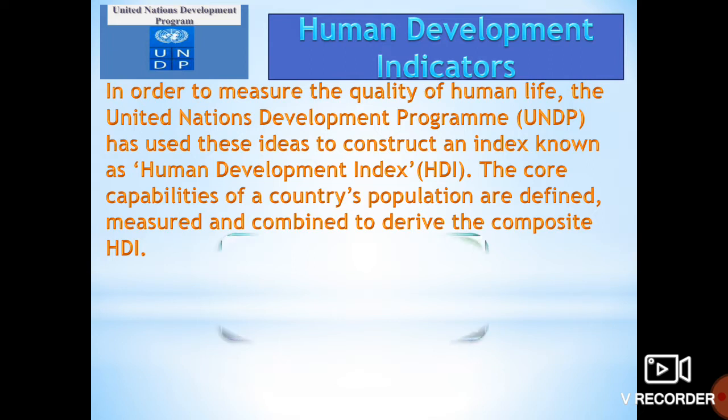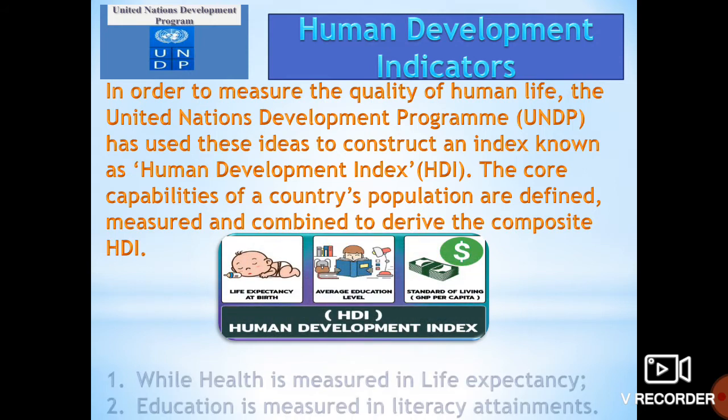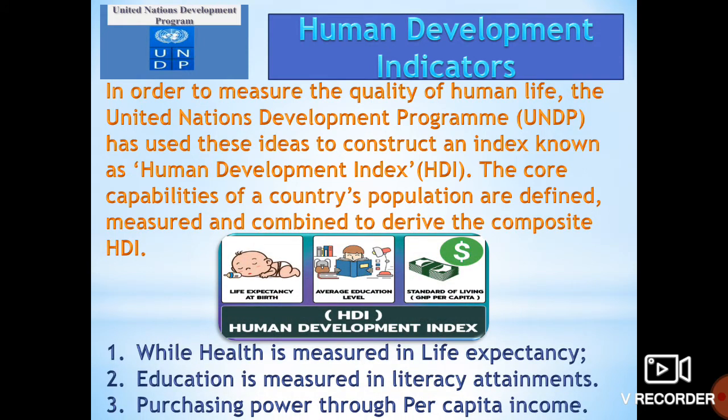And how do they measure this? While health is measured by life expectancy, education is measured by literacy attainments, and purchasing power through per capita income. Now, what were the three core capabilities explained by Amartya Sen? He said that health is important, education is important, and purchasing power is important to say that human development is taking place. Now, how is it measured?